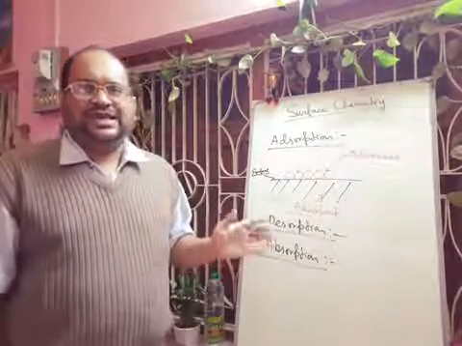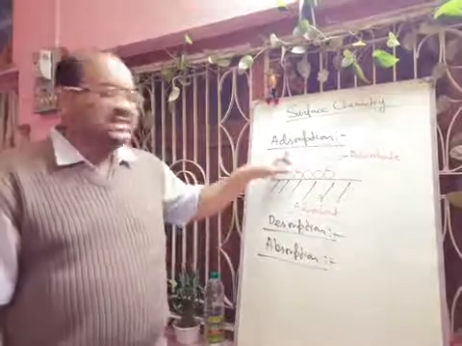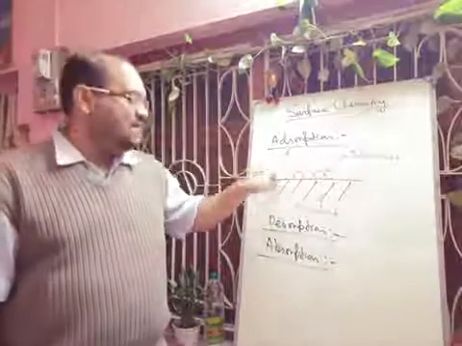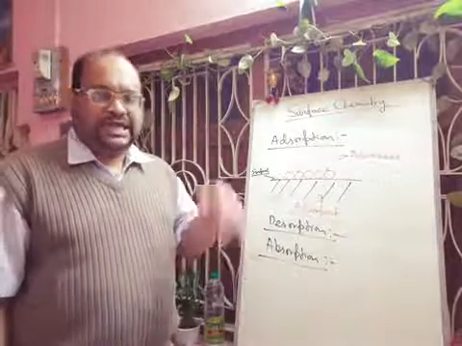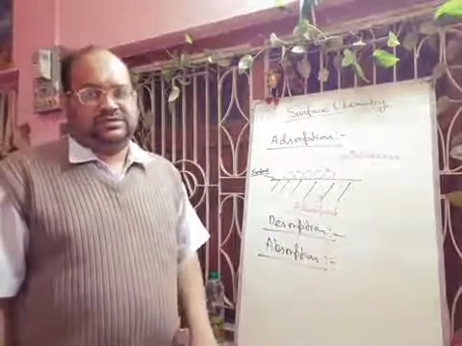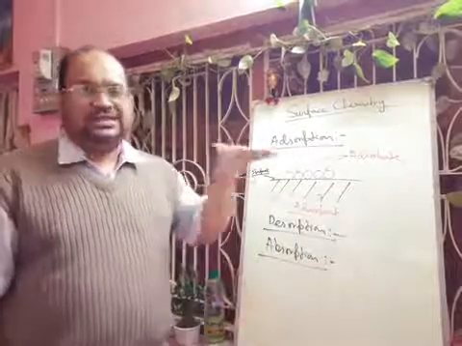So adsorption is a surface phenomenon, but absorption is a bulk phenomenon. Okay, it is entering into the substance, and here this is only on the surface.